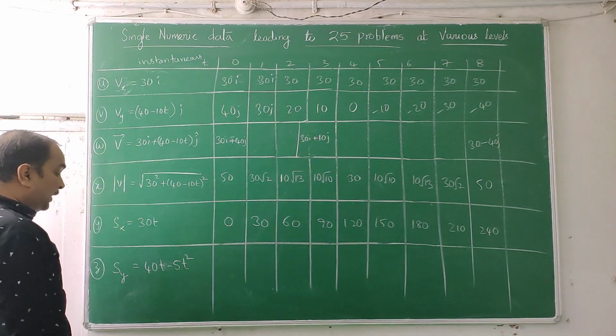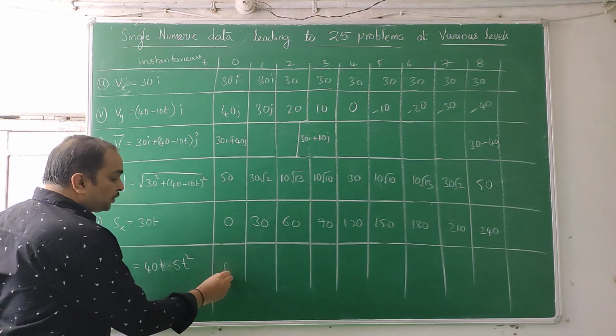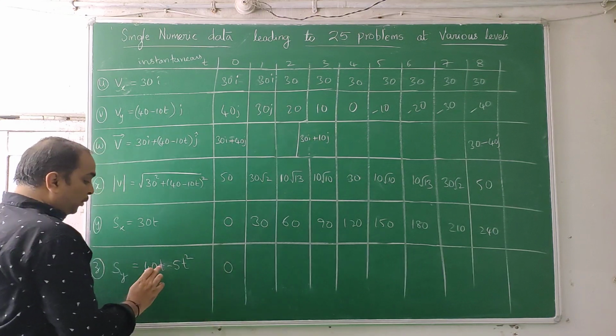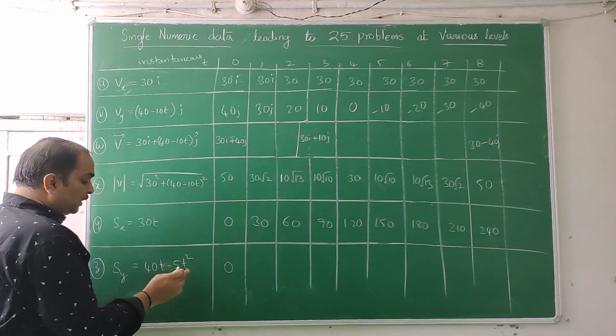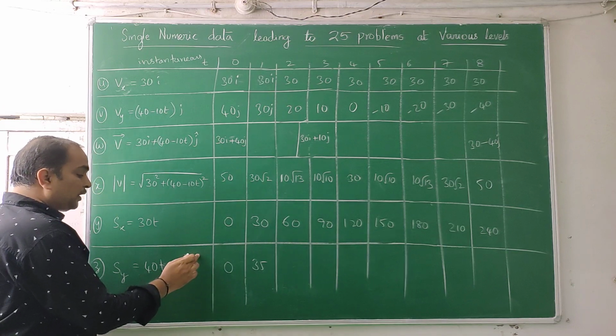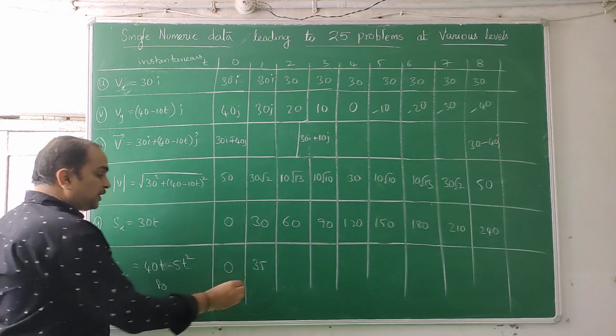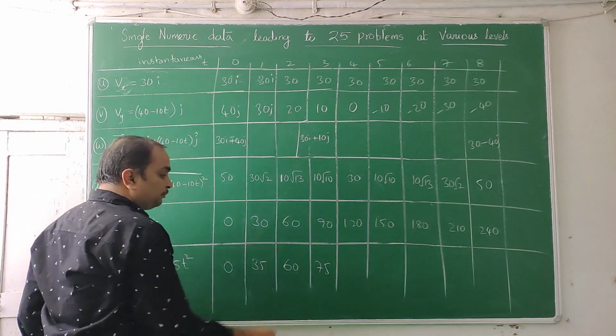Now coming to the y direction, put the values in this. 40 into 0, 5 into 0, that is 0. It started there. Now put 40 into 1, 5 into 1 square, so 35. 40 into 2 is 80, 5 into 2 square, 2 square is 4, 5 fours are 20, so 60. Next you will get 75, 80.